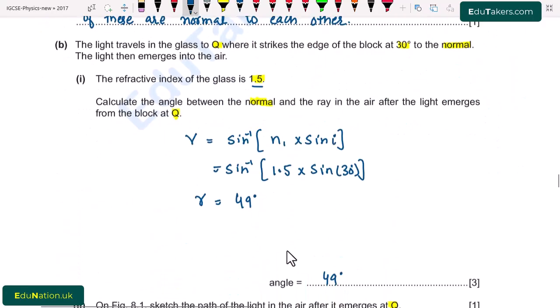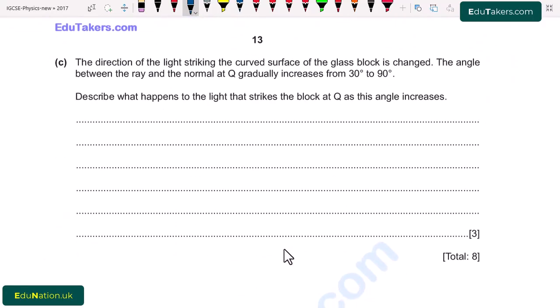So going towards the next part. Part C. The direction of the light striking the curved surface of the glass block is changed. So here the direction is changed. The angle between the ray and the normal at Q gradually increases from 30 degree to 90 degree.